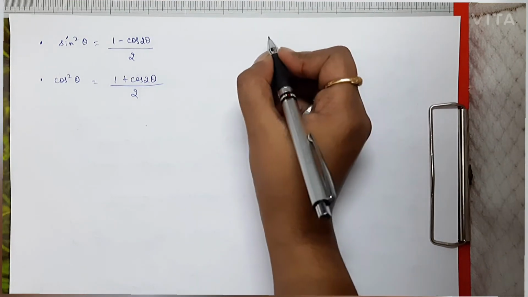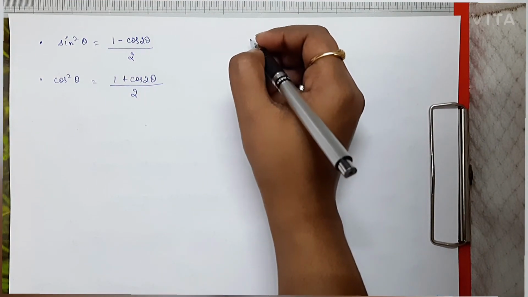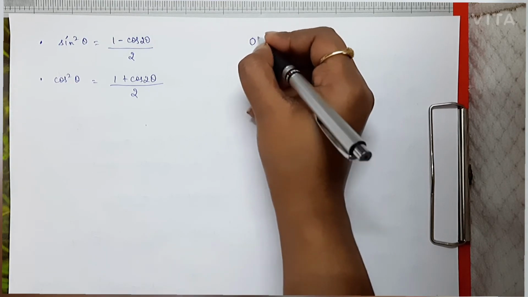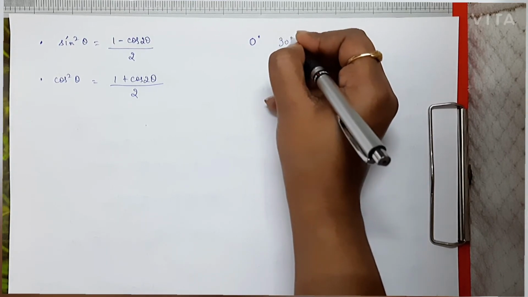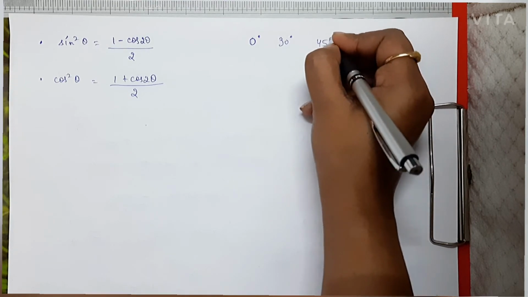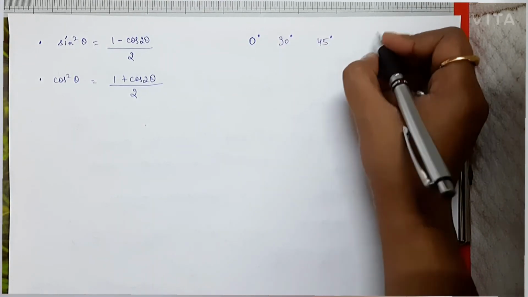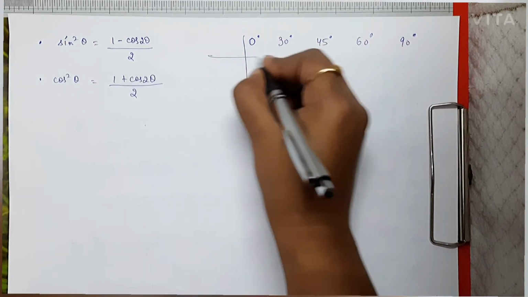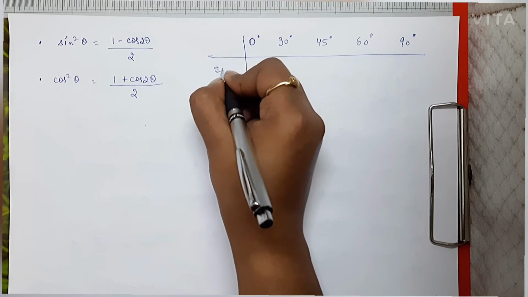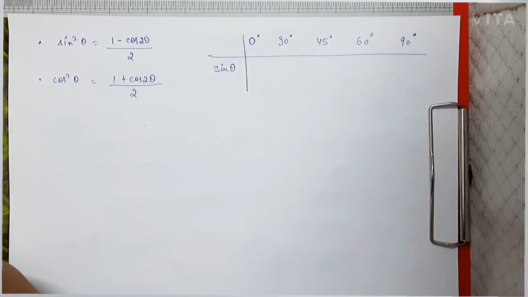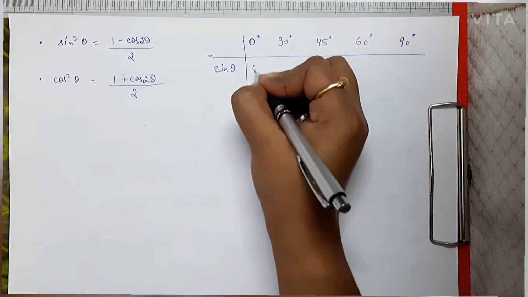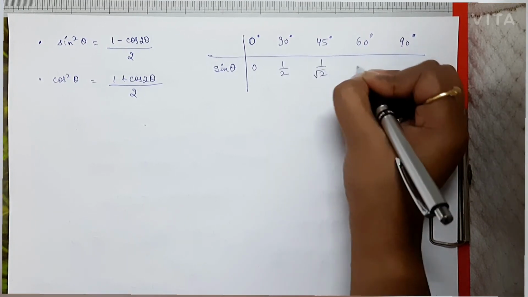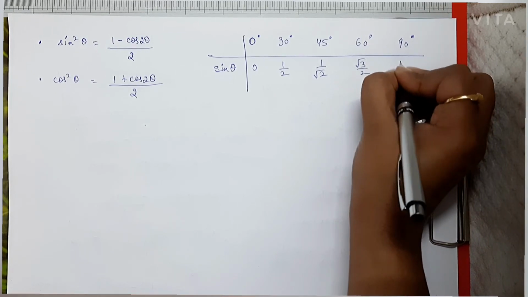Now one more thing from trigonometry which you should remember is the values of sine theta and cos theta ranging from 0 to 90 degrees. Only these two will be required. So these are the angles I'm writing: 0, 30, 45, 60 and 90. And we have to learn the corresponding sine and cos values. First we are going to talk about the sine theta values. So sine 0 is 0, then sine 30 is 1 by 2, then 1 by root 2, root 3 by 2, and then it is 1.